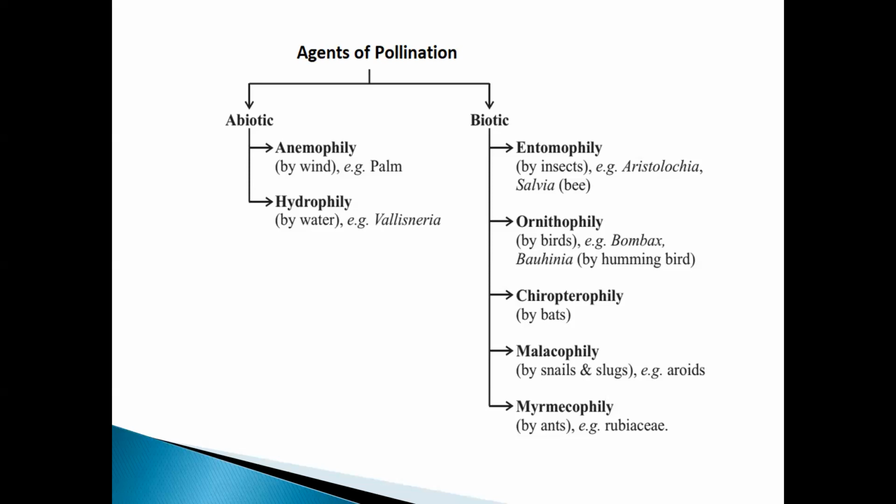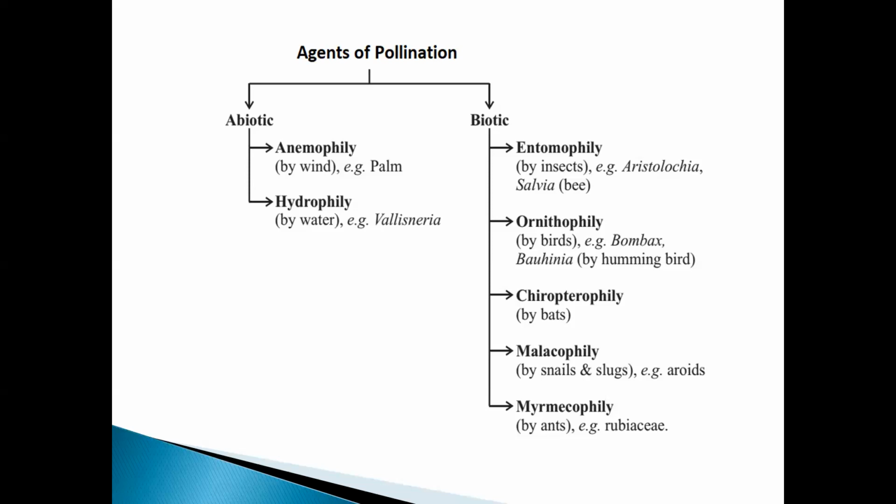In that, entomophily is pollination by insects, done by bees, butterflies, wasps, and beetles. There are different types of insects which come. Next, coming to ornithophily. What do you mean by ornithophily? Ornitho means birds. Ornithophily is the pollination which takes place by birds.